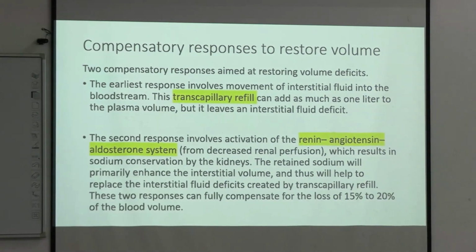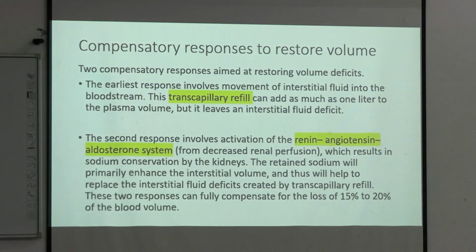So what is compensatory? There are basically two compensatory mechanisms you already know. So fast immediate compensatory, we have already discussed it. The fast immediate compensatory mechanism is transcapillary refill, right? Second compensatory mechanism is neural reflexes, that is low pressure and high pressure baroreceptor reflex. And third compensatory mechanism is the renin-angiotensin-aldosterone system. The earliest response involves movement of interstitial fluid into the bloodstream.